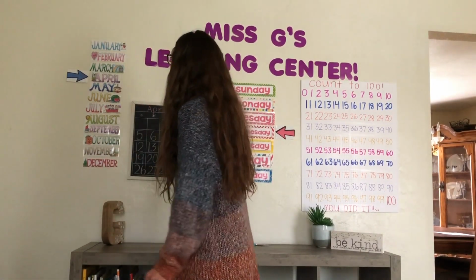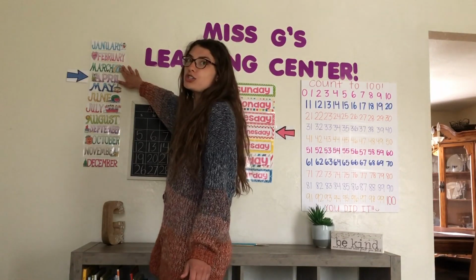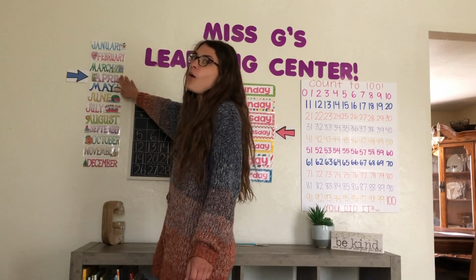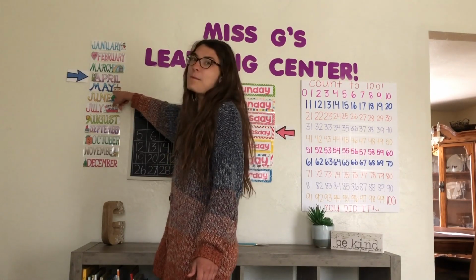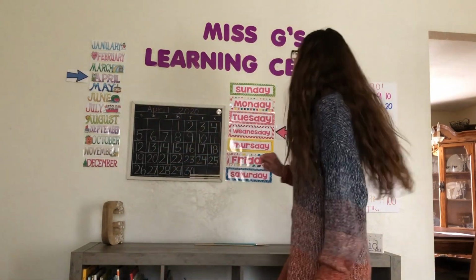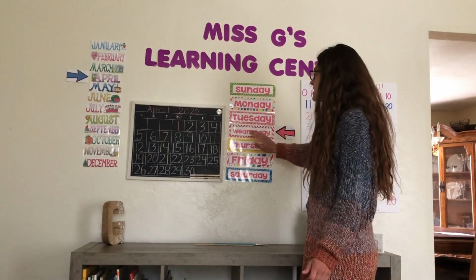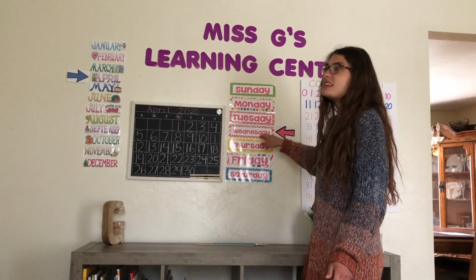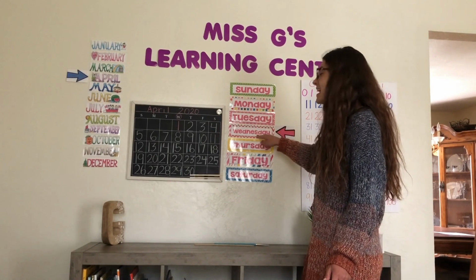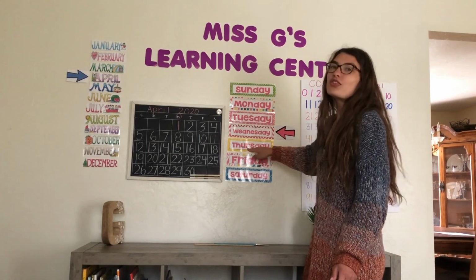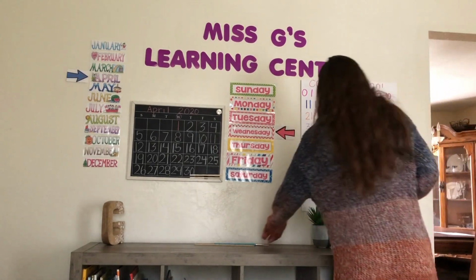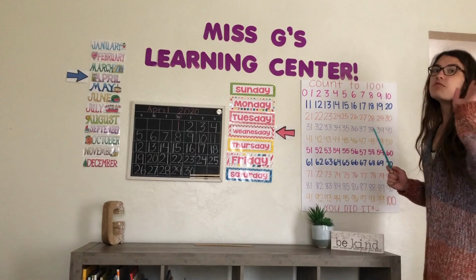Good job. So last month was March. This month is April, and we know April showers bring May flowers. So next month is May. Let's go back to our days of the week. If today is Wednesday, then yesterday was Tuesday, today is Wednesday, and tomorrow is Thursday. Very good.